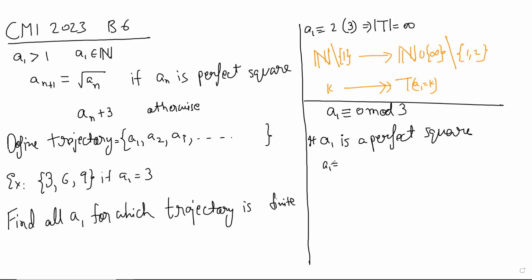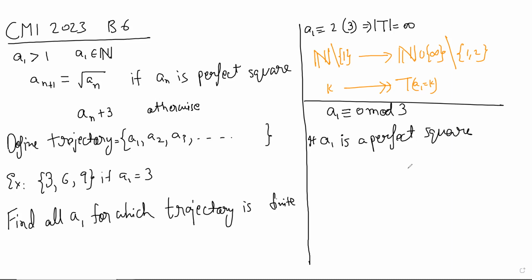But it won't always come back. It will hit some square that is 0 mod 3. If it doesn't come back to A1, since it covers all numbers of the form 3k between root A1 and A1, it must hit a perfect square that is A1 or not A1.